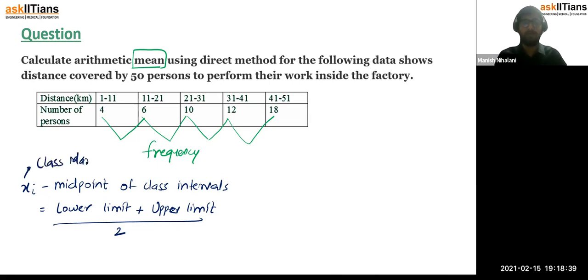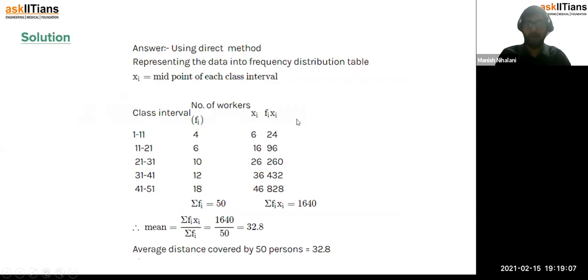And once we have the class mark, we will multiply it by fi, that is the frequency, and add all of them, right? And obviously the total frequency is also given in the question, because the total has to be 50. There are 50 persons, so your n is again 50, or your summation fi is 50. Summation fi, the denominator of the mean formula, is 50, because there should be total 50 persons, right? So this is the way you will calculate fi into xi.